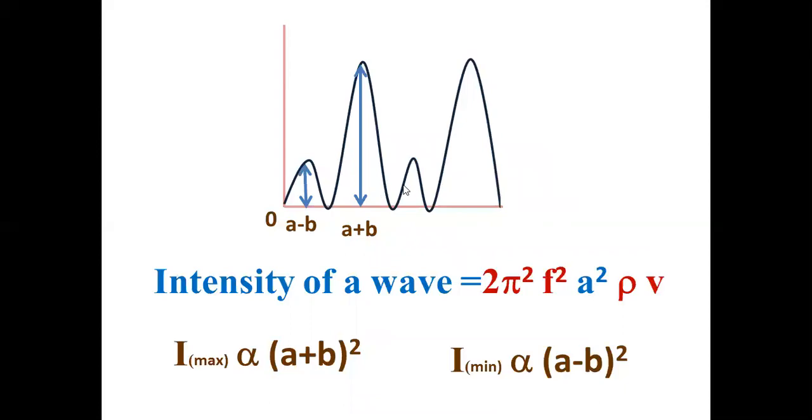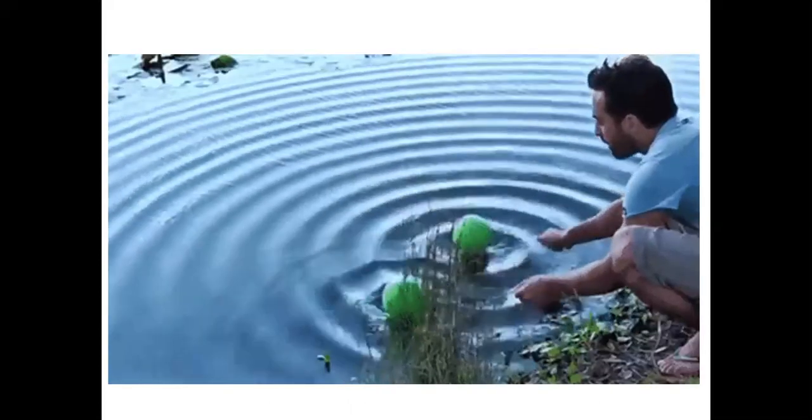It can be beautifully understood like this. In a pond, you dip two sticks and keep on vibrating them. Two waves will be produced, and when those two waves superpose, you will get some places of maximum amplitude, some places of minimum amplitude. You keep on vibrating water using two balls. The two waves start traveling.